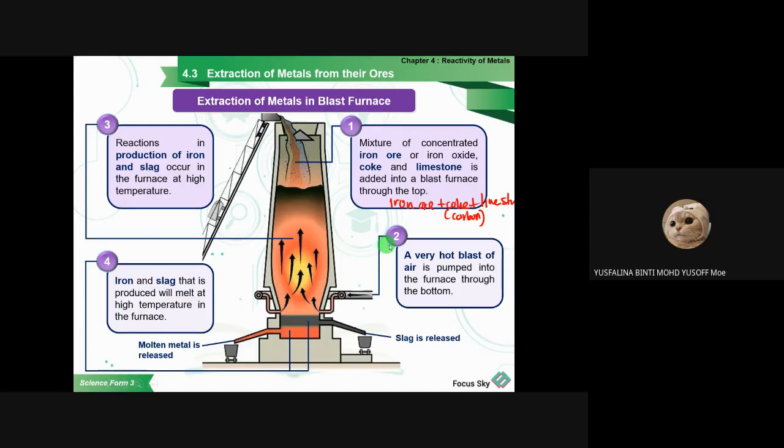So remember the first step, we put the mixture of the iron ore or iron oxide, coke, or we call it carbon, and also the limestone inside of the blast furnace.